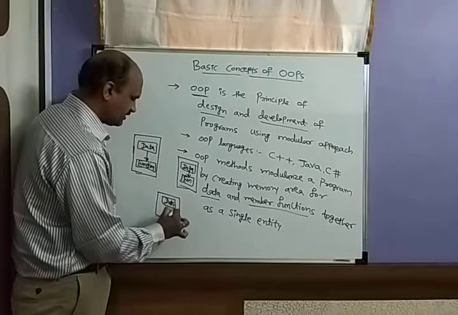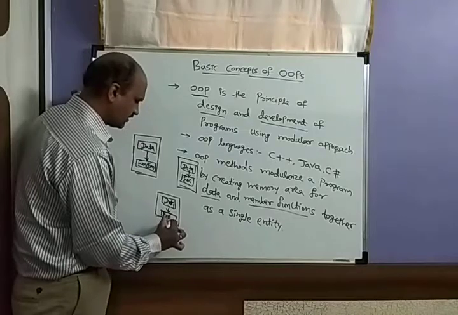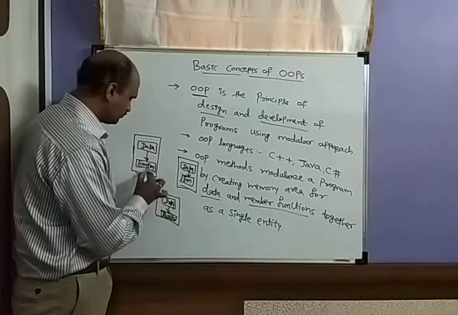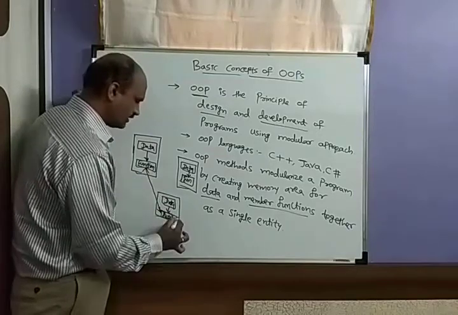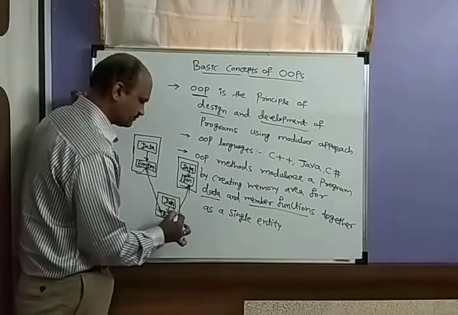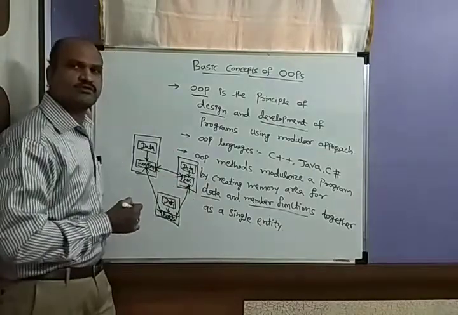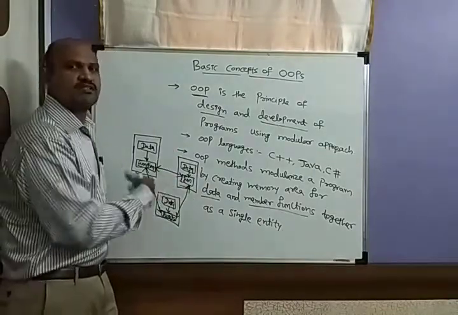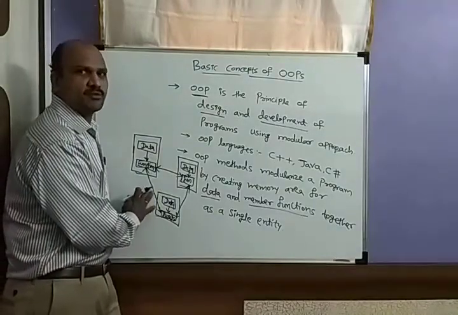Each entity is connected with functions. This function will be connected, and these functions will be connected. So this is the organizing of your data and functions in object oriented programming.